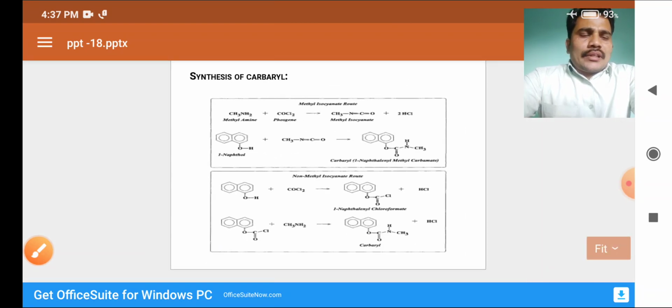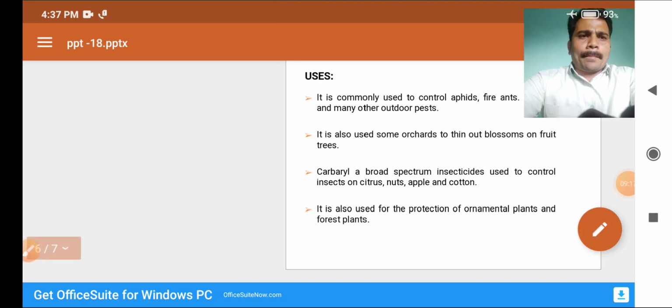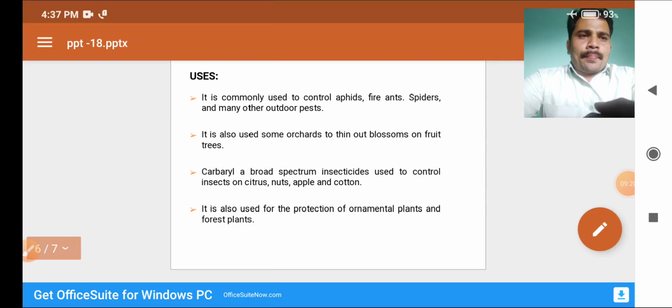So there are two methods for the preparation of carbaryl. And what are the uses? It is commonly used to control aphids, fire ants, spiders and many other outdoor pests. It is also used in some orchards to thin out blossoms on fruit trees. Carbaryl, a broad spectrum insecticide, controls insects on citrus, nut, apple and cotton, and is also used for the protection of ornamental and forest plants.